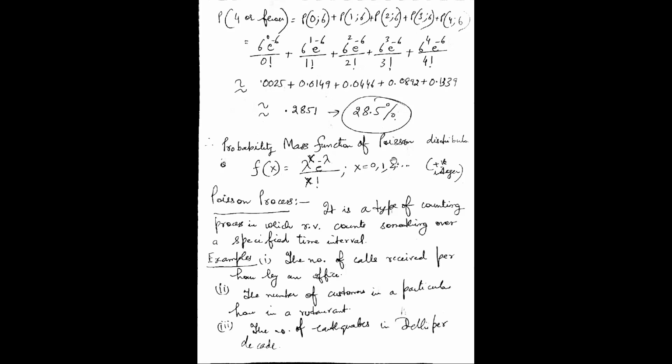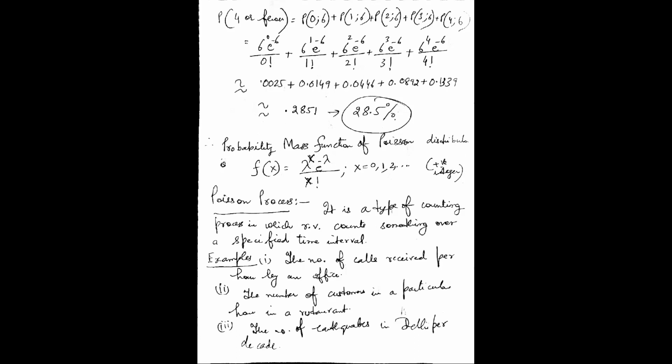So the probability mass function of the Poisson distribution is lambda raised to the power x, e to the power minus lambda, divided by x factorial, where x is 0, 1, 2, some positive integer. Now, what is a Poisson process? It is a type of counting process. So we are counting here how many customers come.